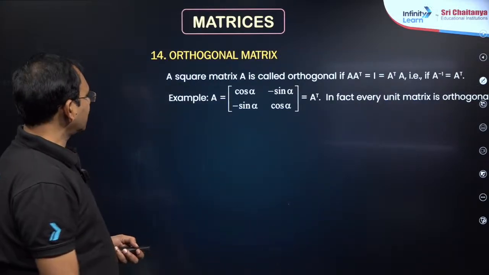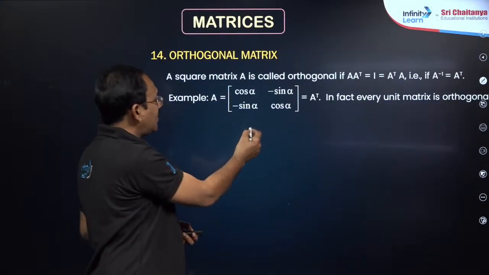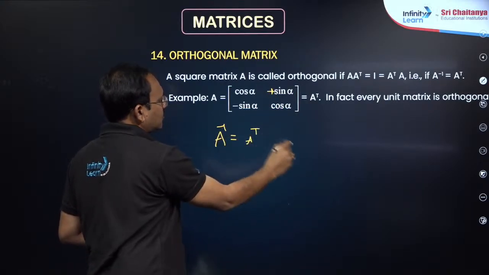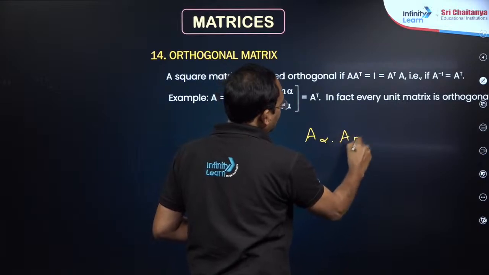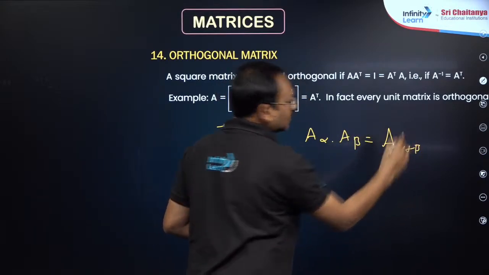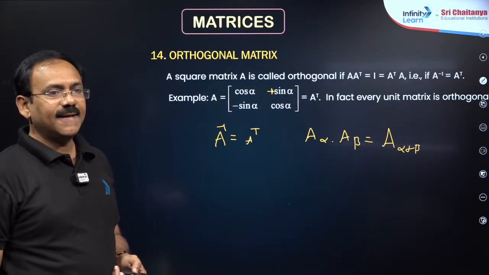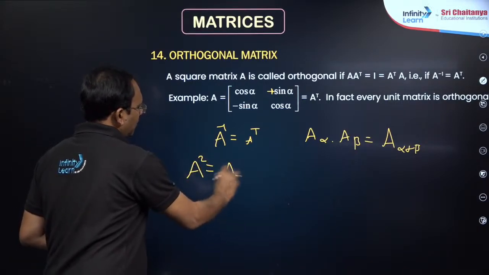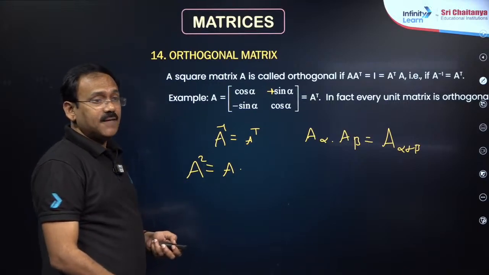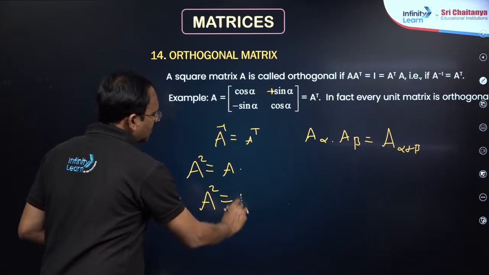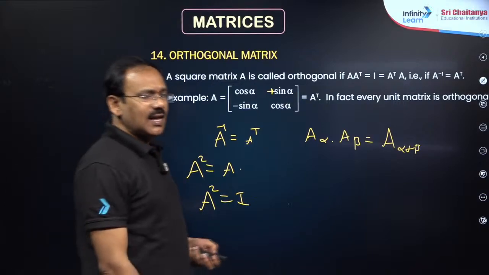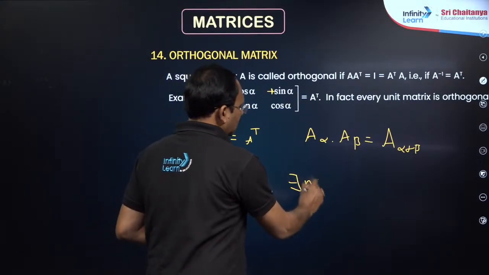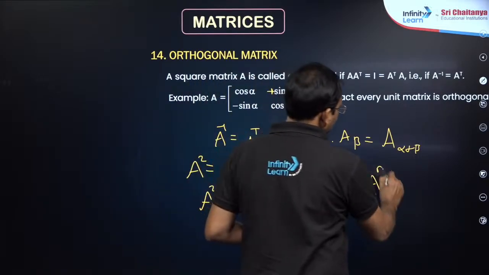The next one is a special matrix, my dear friends. Its inverse is its transpose. A(α) into A(β) will become A(α + β). That is the beauty of this. Idempotent, null, involutory matrix. Idempotent matrix is just A² = A. Involutory means self inverse, A² = I. Next, null matrix is A = 0. Nilpotent matrix means there exists some n belonging to N such that Aⁿ = 0.